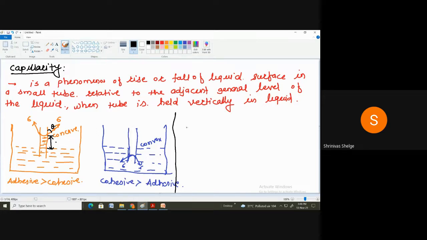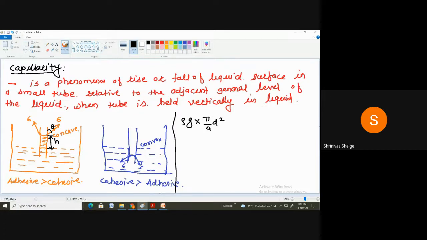Therefore, I can write one equation here. What will be the weight? I can write the weight using density rho g into the volume. How can I write the volume? Volume will be pi by 4 d square, where d is the diameter of this tube, so that is the area, into height.